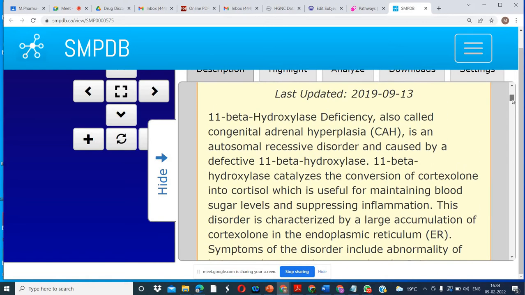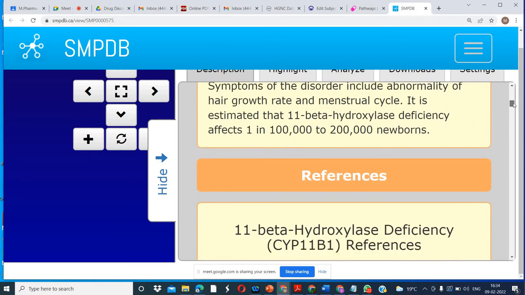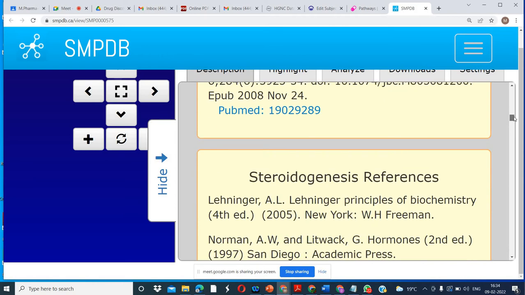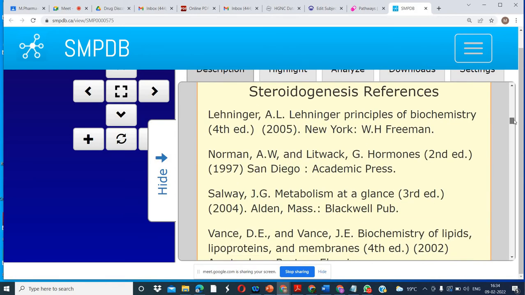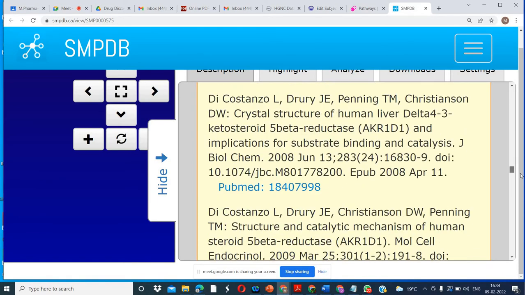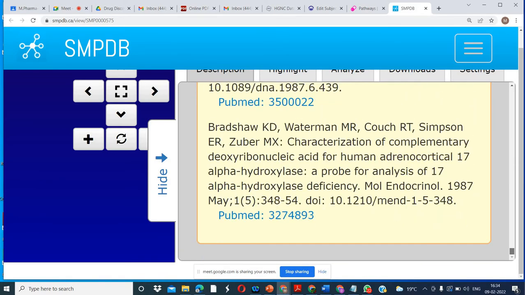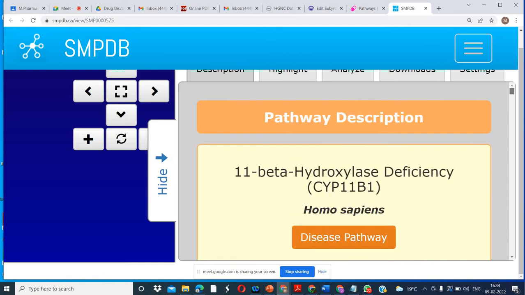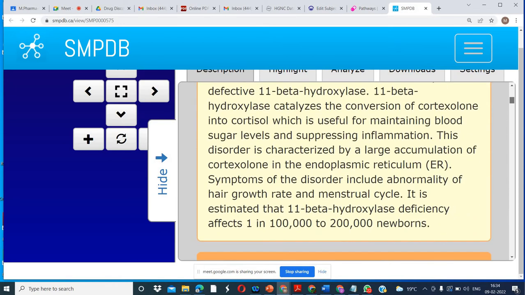So this is the information about this pathway, 11 beta hydroxylase deficiency, also called congenital adrenal hyperplasia. So you can search about any pathway. All the information is given here, so you don't need to read from the books. References are also given here. There are so many references you can use. So this is the information about the pathway.